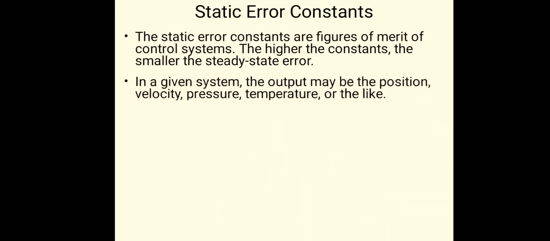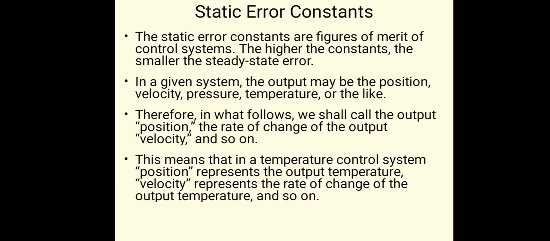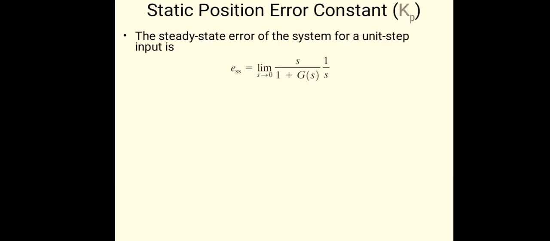Okay, so there are various static error coefficients. When we apply the various standard test signals like step input, ramp input, parabolic input, impulse input, at that time we get some coefficient or constant. When we apply the step input, we get the positional error coefficient, that is Kp. Just we will see this. ESS is equal to limit s tends to 0 of S upon 1 plus G of S into the Laplace of the step input, which is 1 by S.